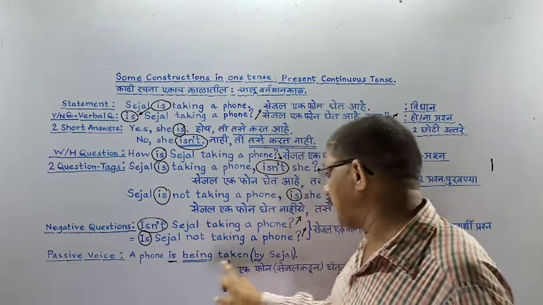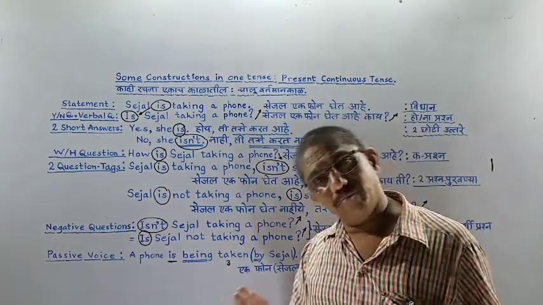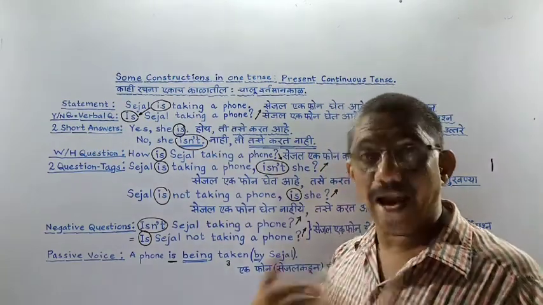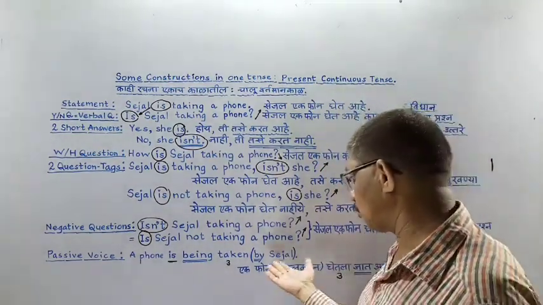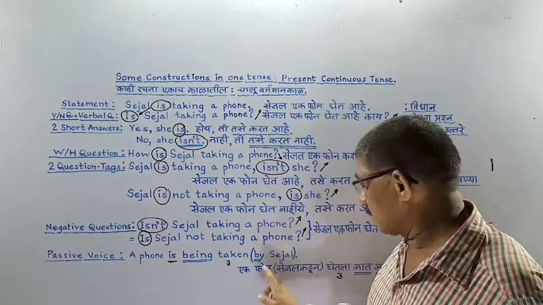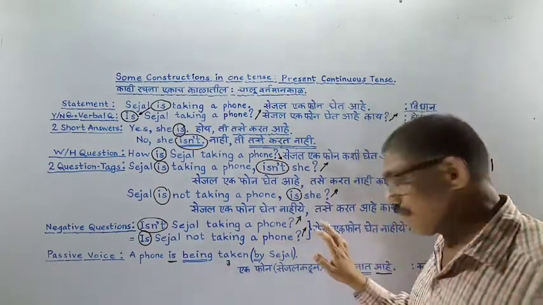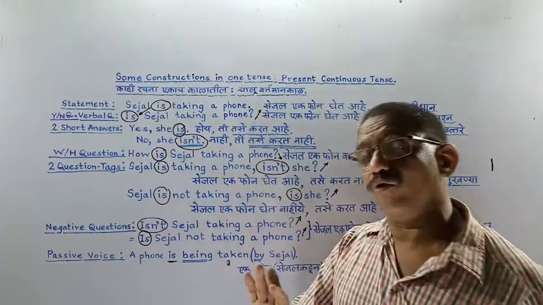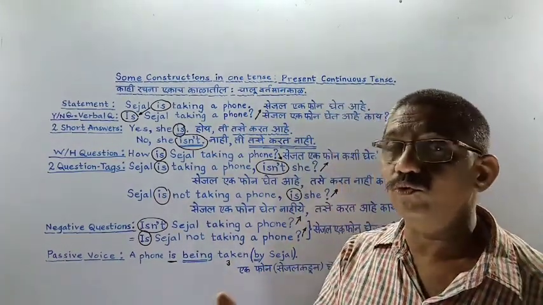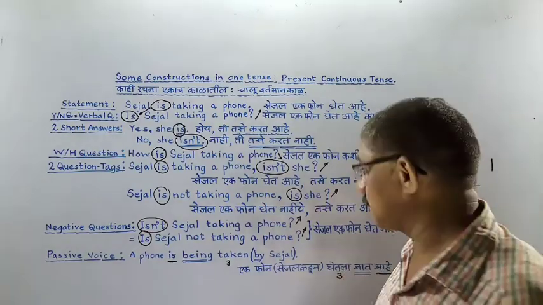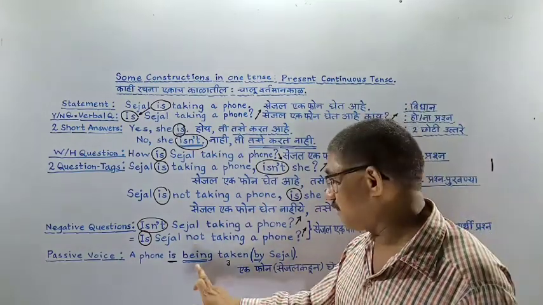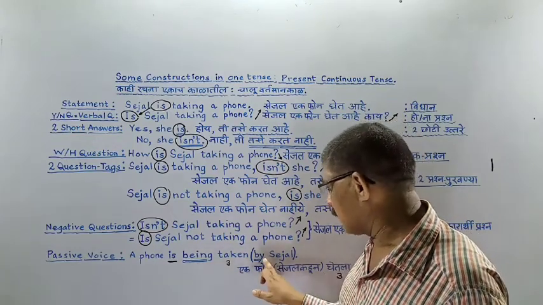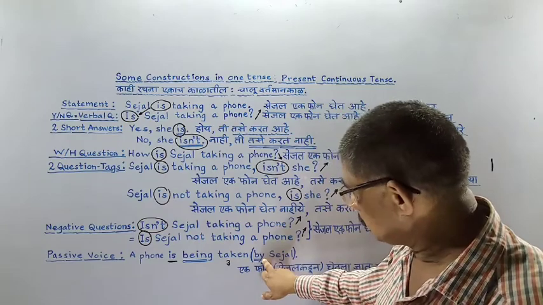A phone is being taken. This much is a meaningful line, but if we need to show the actor, then we show it by Sejal, which is shown in brackets. Without the bracket this is meaningful, but if we want to express who did that act, then "by Sejal" is added. So in this line we got 2 guests: one is being and the other is by.